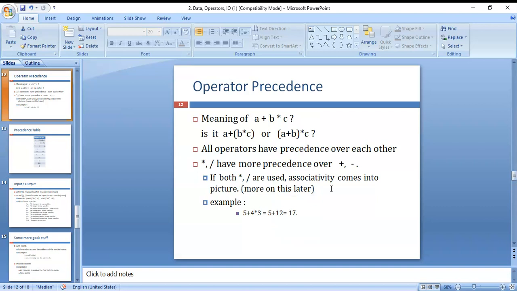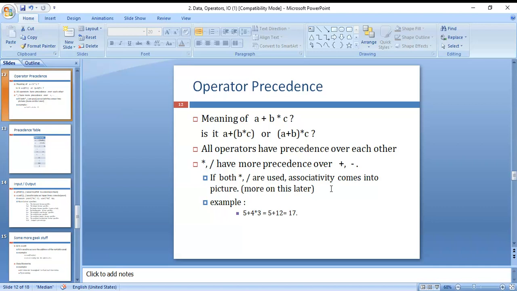Here you can see arithmetic operator precedence. You can use the BODMAS formula there.